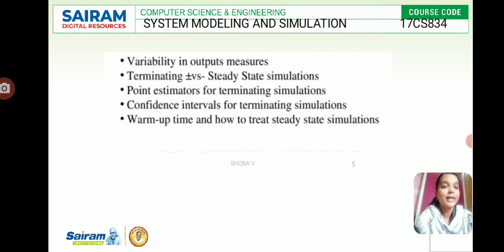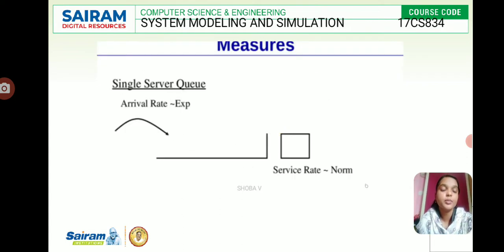So this is the variability in output measures. One is terminating versus steady state simulations, and others are point estimators for terminating simulations, confidence intervals for terminating simulations, warm up time, and how to treat steady state simulations.